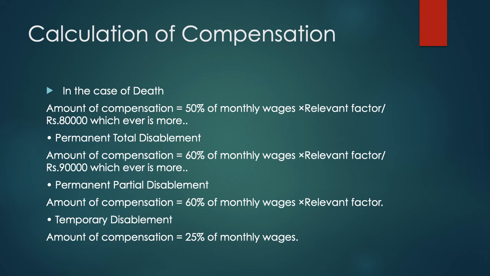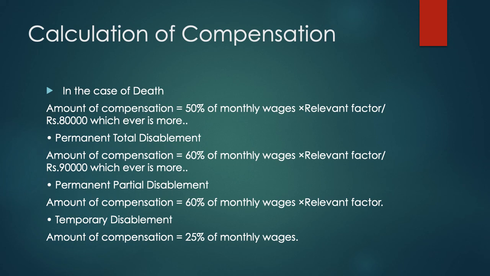Now, how is the calculation of compensation done? In case of death, the amount of compensation is equal to 50% of the monthly wages into the relevant factor or rupees 80,000, whichever is more. In case of permanent total disablement, the amount of compensation is 60% of monthly wages and relevant factor or 90,000, whichever is more.